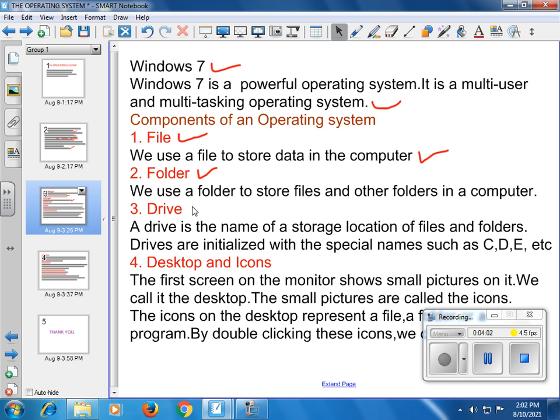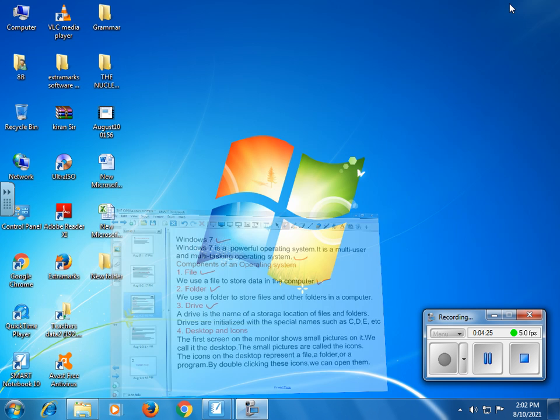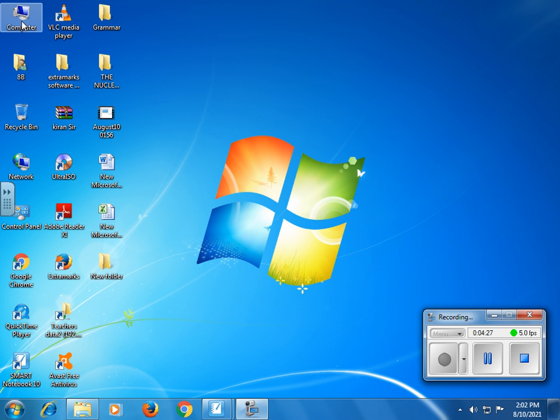Next is about drive. So a drive is the name of a storage location of files and folders. Drives are initialized with special names such as C, D, E and so on. So now let's see the drives. Drives will be in My Computer.